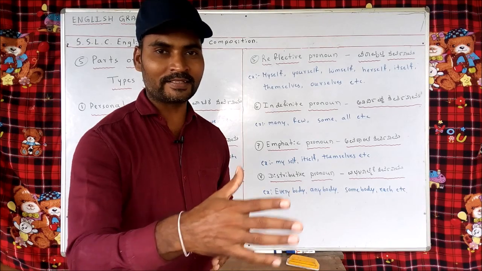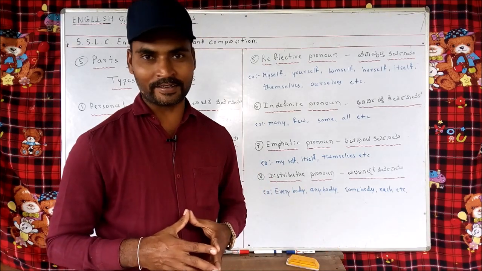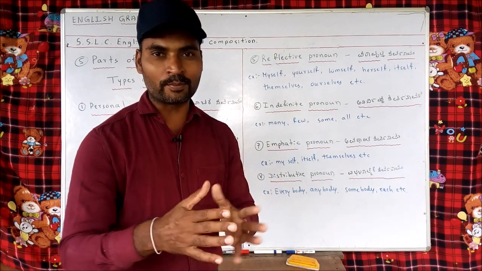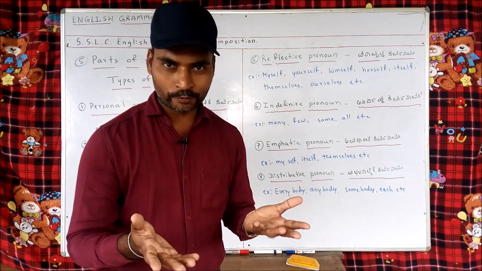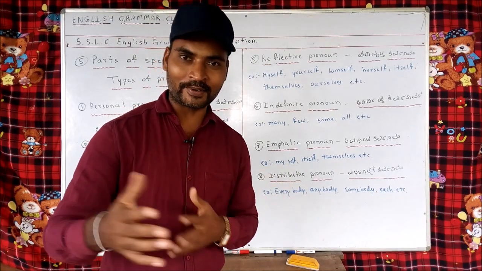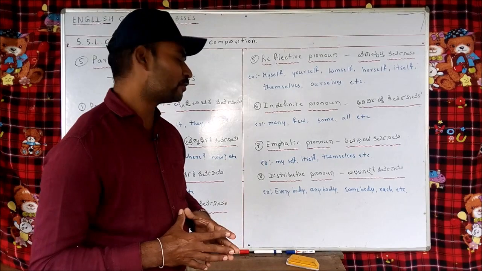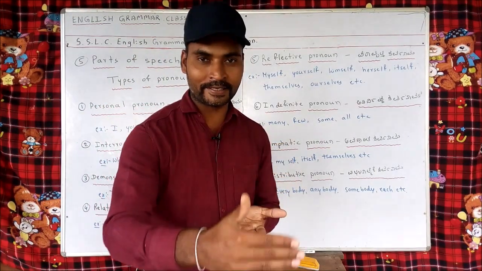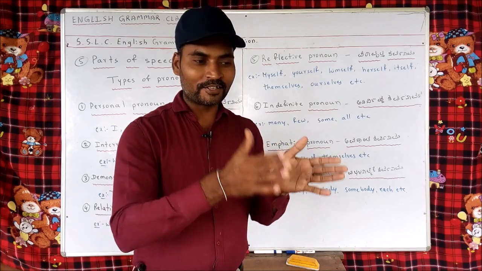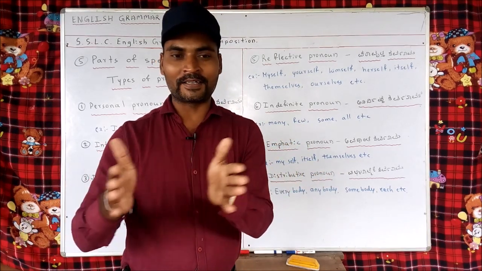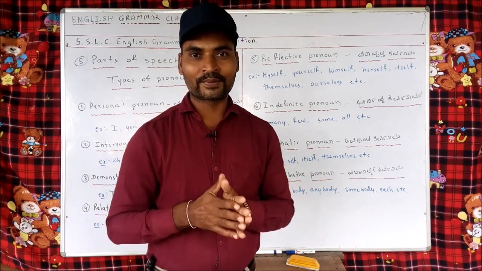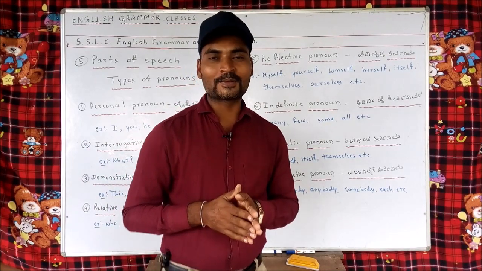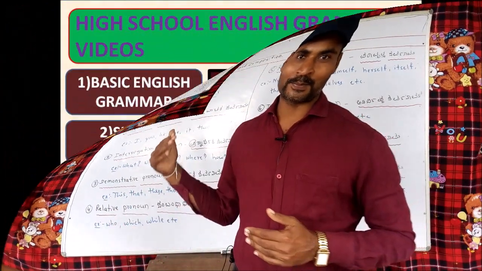If I say 1500, there is a perfect number. If you say a few, do you find any number, any quantity there? No. Then comes distributive pronoun. Distribution like everybody, anybody, somebody. It shares the responsibilities among each of the group. So these are the kinds of pronouns.